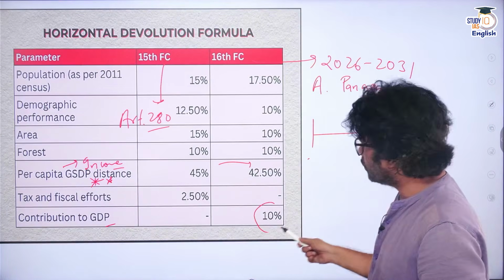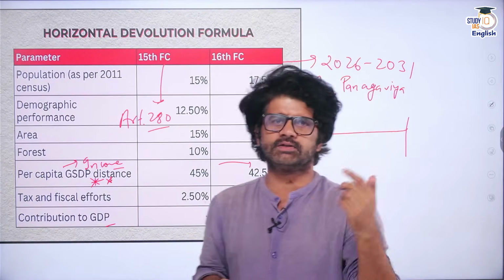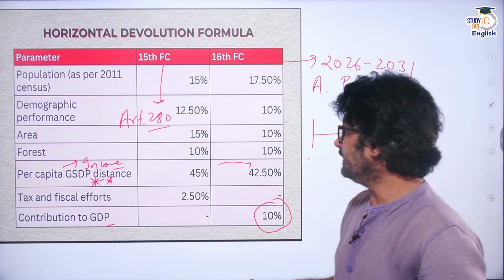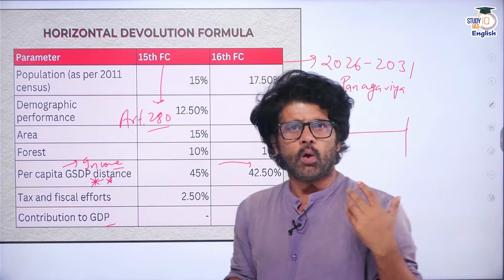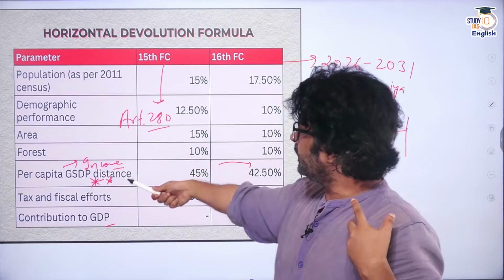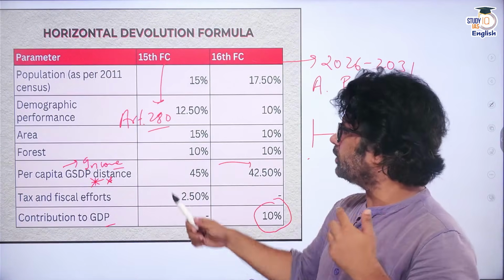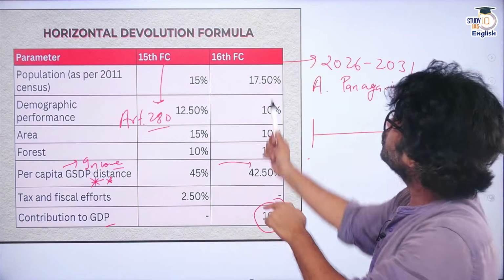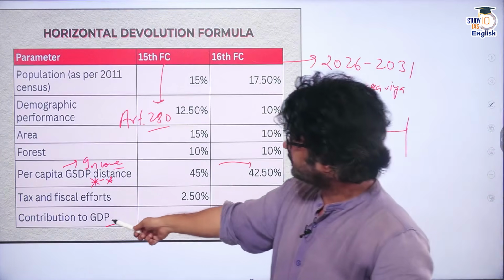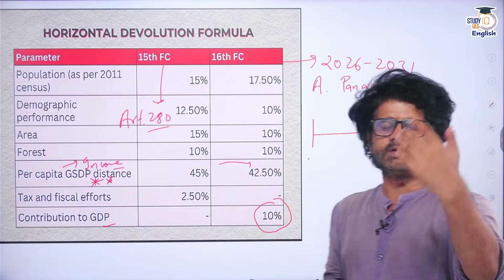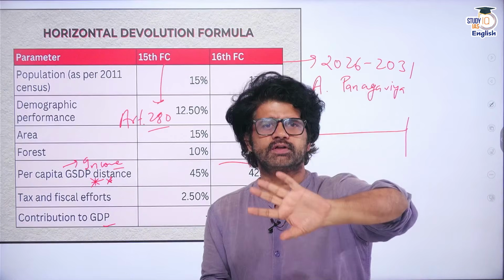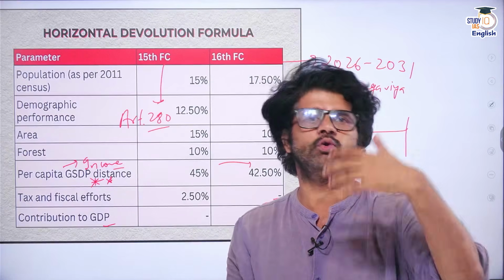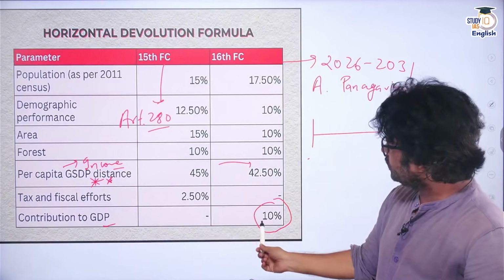Who is contributing more? Again, southern states had one concern: they have less population, so why are they penalized by this population criteria? They are contributing more. Why are they penalized by per capita GSDP when they are contributing more? Why is that not taken into consideration? Why are they getting less money? To allay those fears, the 16th Finance Commission came up with this contribution to GDP criteria. Southern states, and Gujarat, even though Gujarat is not a southern state, I'm just saying the states where you have manufacturing units, Tamil Nadu, Karnataka and all. So you can see here.